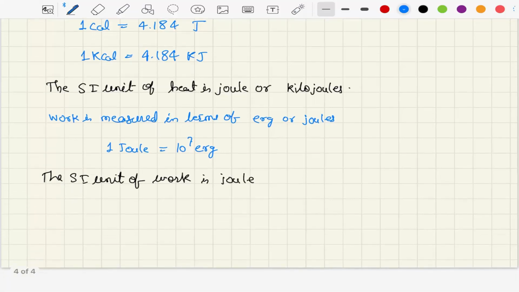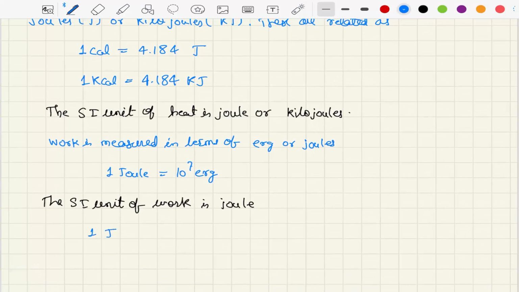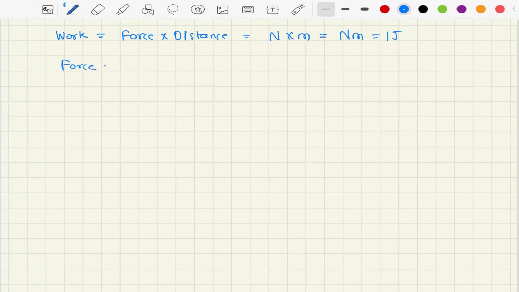Additionally, 1 joule is 1 Newton meter, which is 1 kg meter square second to the power minus 2. How is that possible? We know that work is force into distance, which is Newton into meter, which is Newton meter, which is 1 joule. Then force is mass into acceleration.